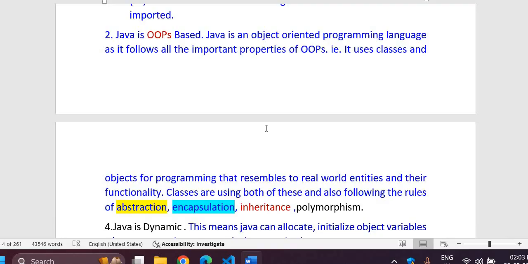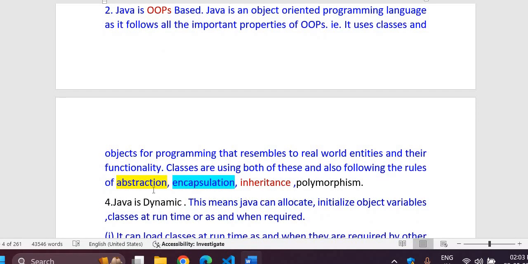That is, it uses classes and objects. And what are objects? Objects are real life entities, and the functions, the methods whichsoever you will be using in your class, those must match with the real life objects' functionality required for the fulfillment of real life needs. Classes are using both of these, entities and their functionality, and also following the rules of object oriented programming.